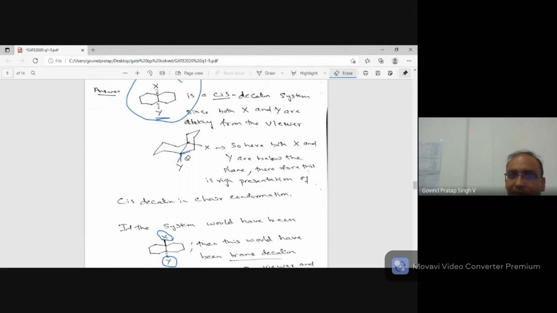Here you can see on this carbon, if this is the plane, this is above the plane, this is below the plane. So X is below the plane. Similarly, if you look here, this part is above the plane and this Y is below the plane. So both X and Y are below the plane. Therefore, it is cis-decalin. I hope everybody understands.